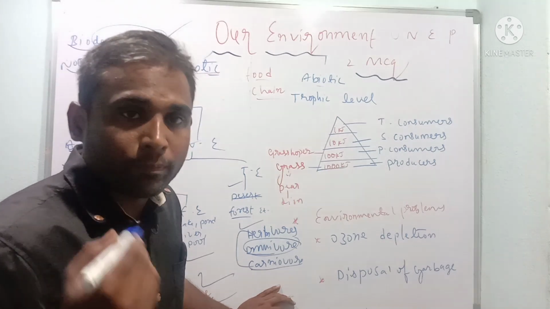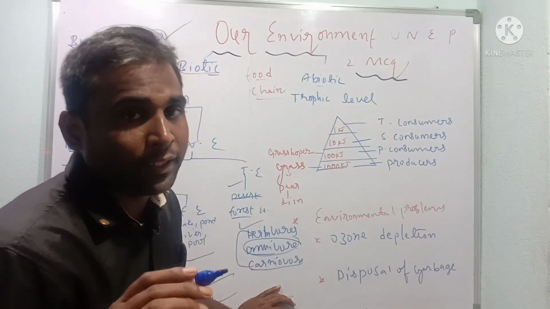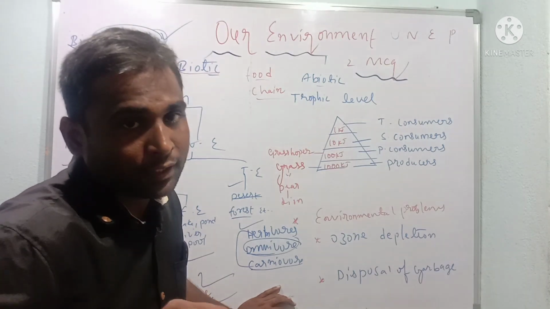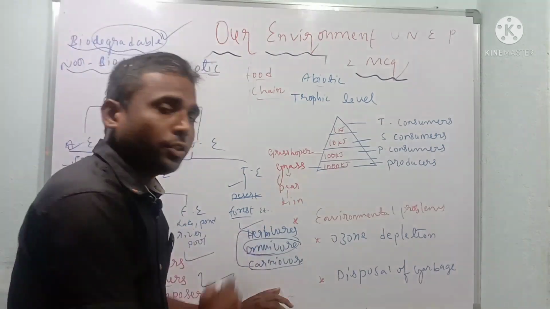Animals like man and crow. Crow is an omnivore, remember. It comes under birds but is an omnivore, eating both plant and flesh.